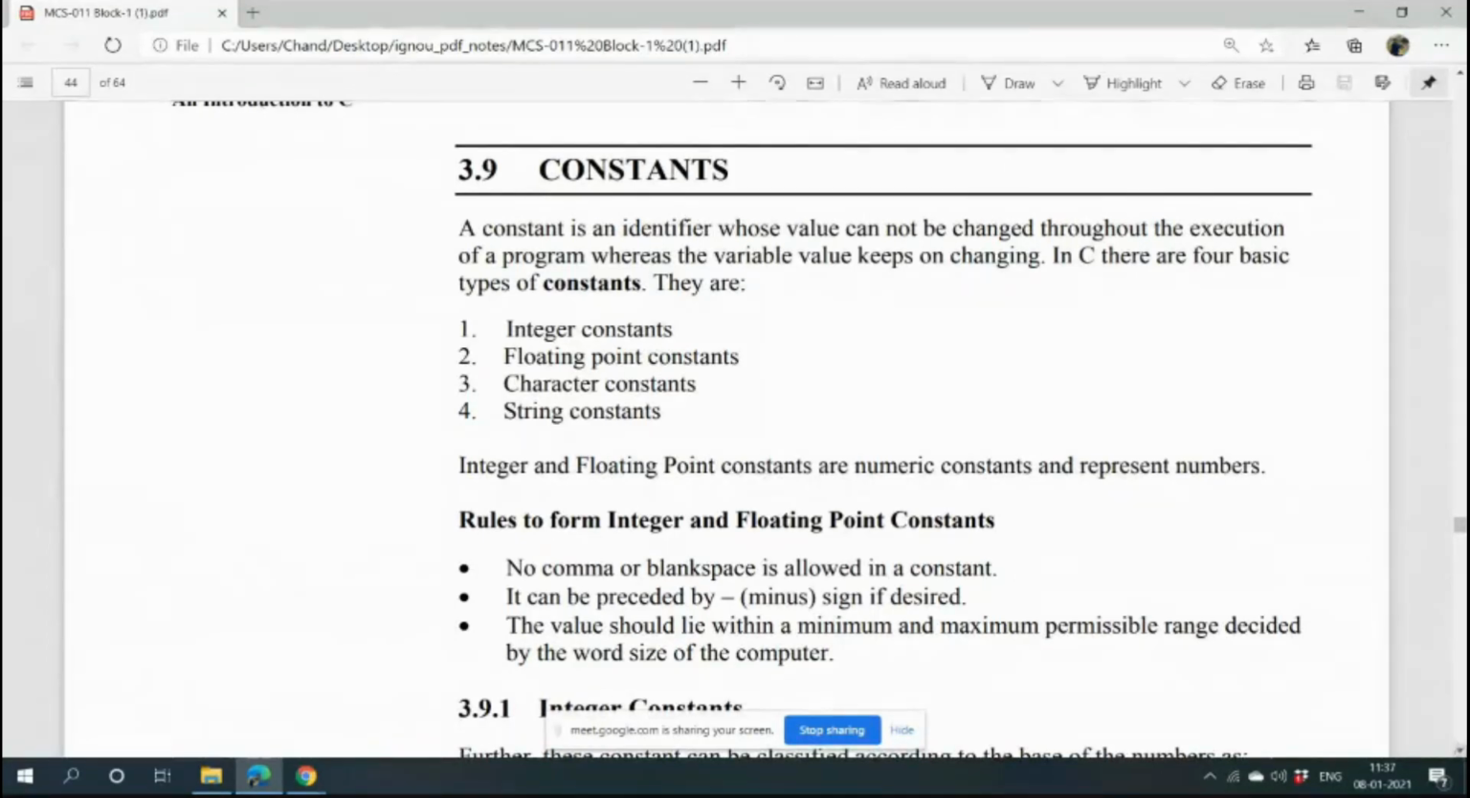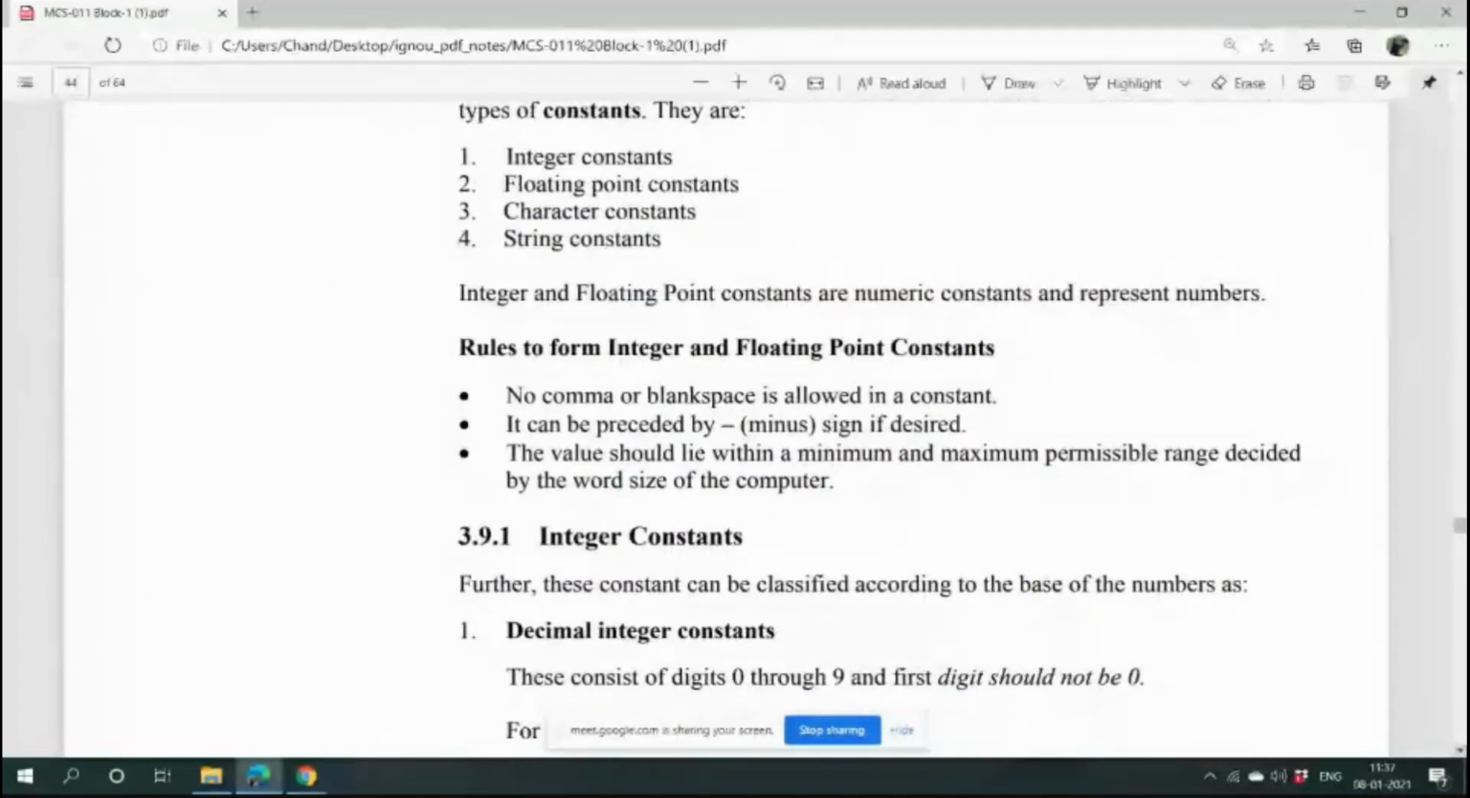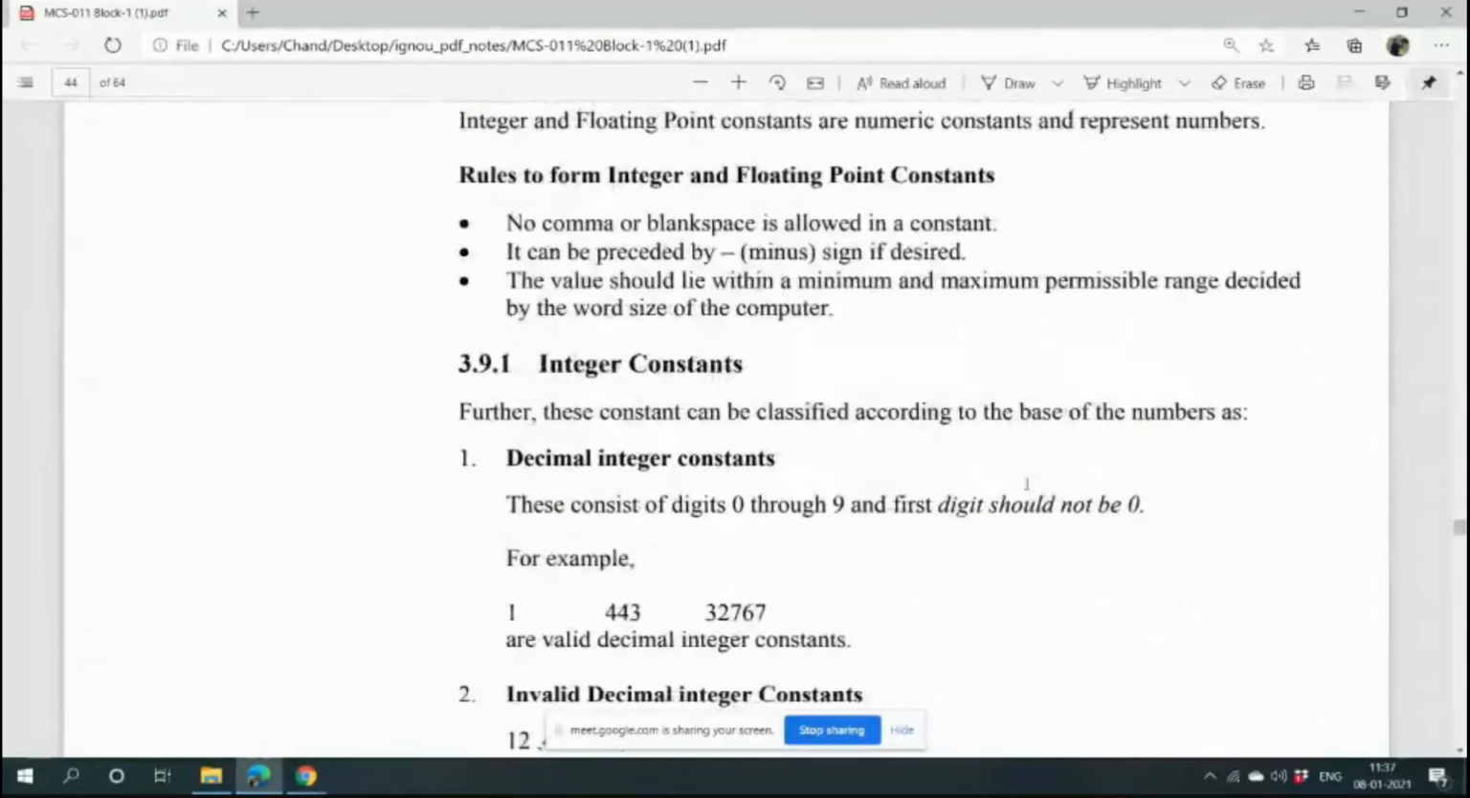During constant declaration, these are the rules for forming integer and floating point constants. See, what are the rules? No comma or blank space is allowed in a constant. It can be preceded by a minus sign if desired. The value should lie within a maximum and minimum permissible range decided by the word size of the computer.